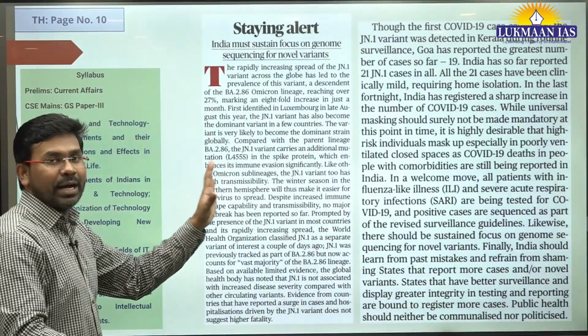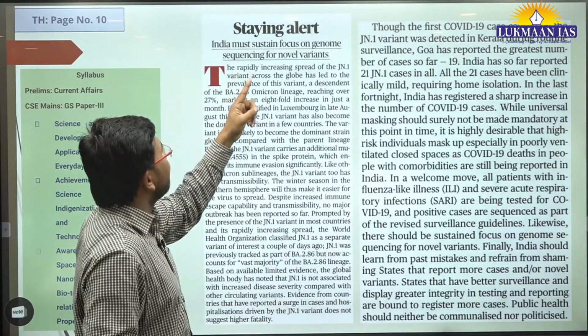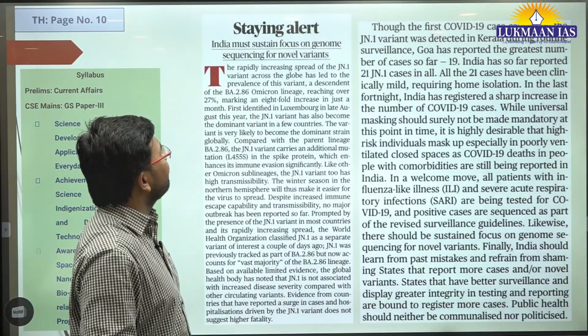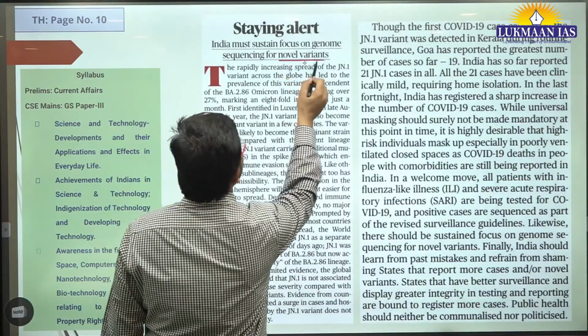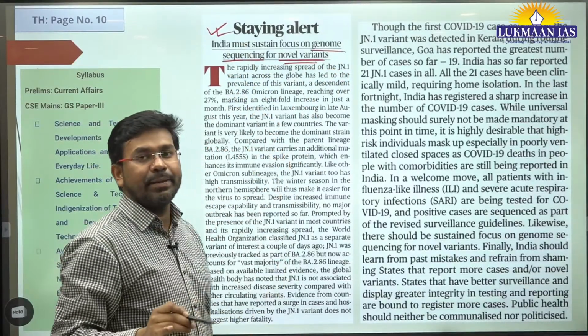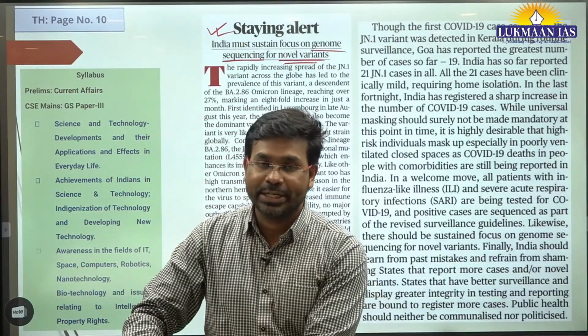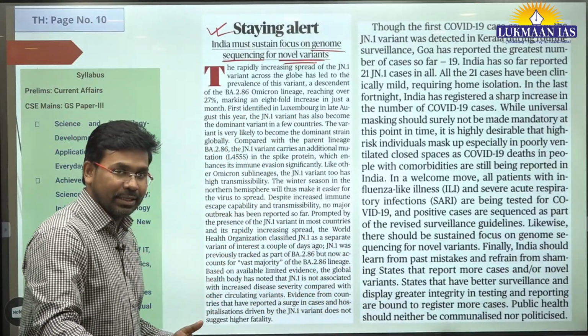Now we have another article. This article is again very important. It says, "Staying alert: India must sustain focus on genome sequencing for novel variants." This is an important topic from the science and technology section. Now let us understand what we mean by genome sequencing.